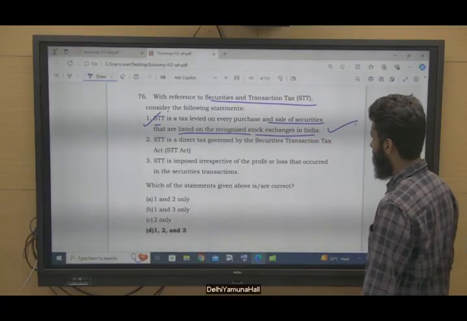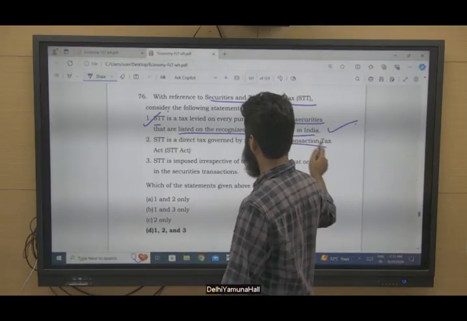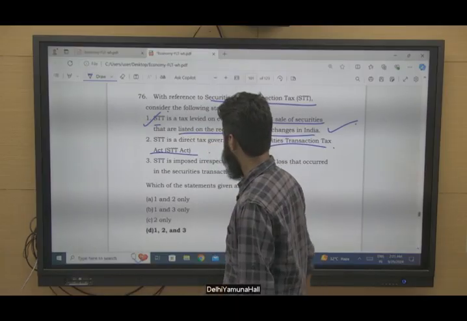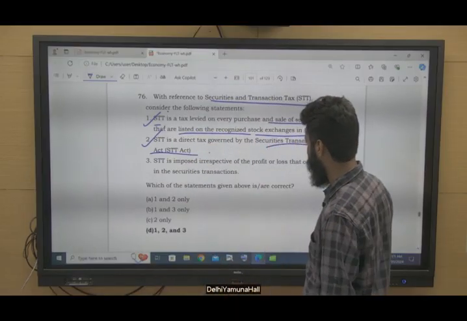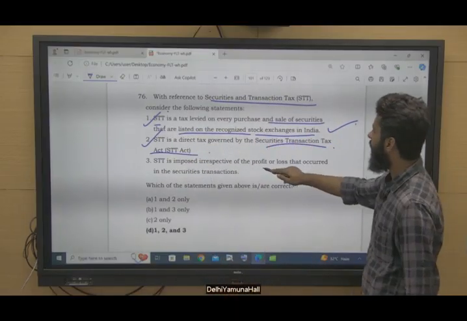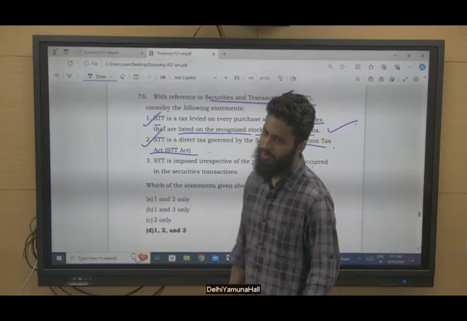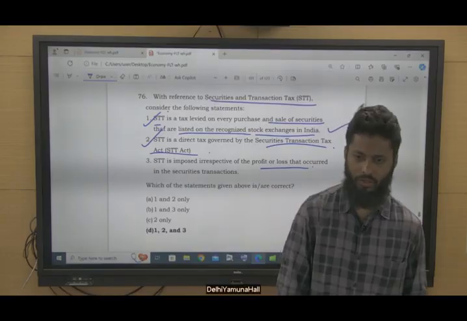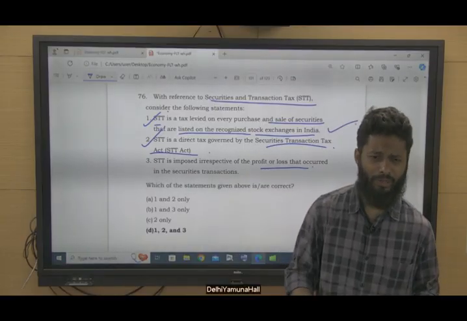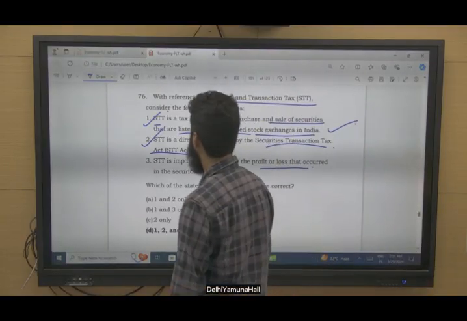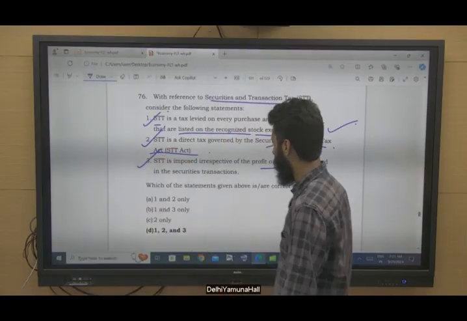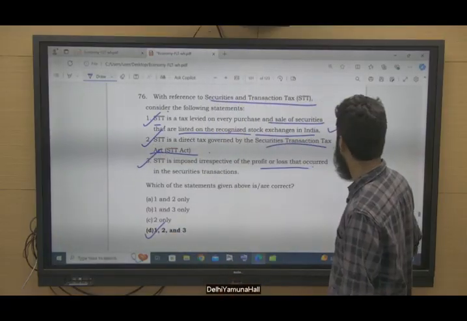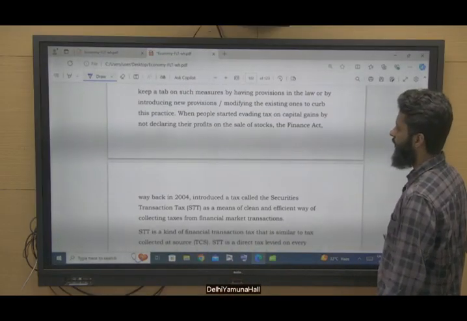STT is a direct tax governed by the Securities Transaction Tax Act, that is the STT Act, correct. STT is imposed irrespective of the profit or loss incurred, right? So you have to pay taxes when you are selling or buying the securities. Whether you have made profit or loss, that is not the prerogative of the government. This is also correct. So 1, 2, 3 is correct. Option D.